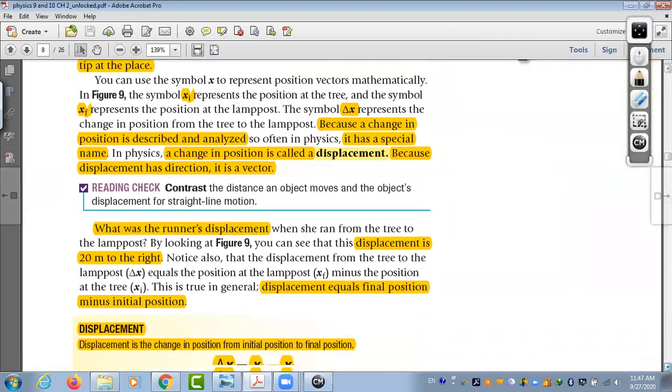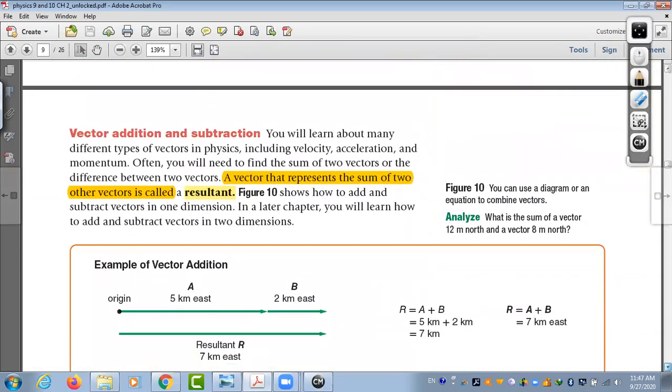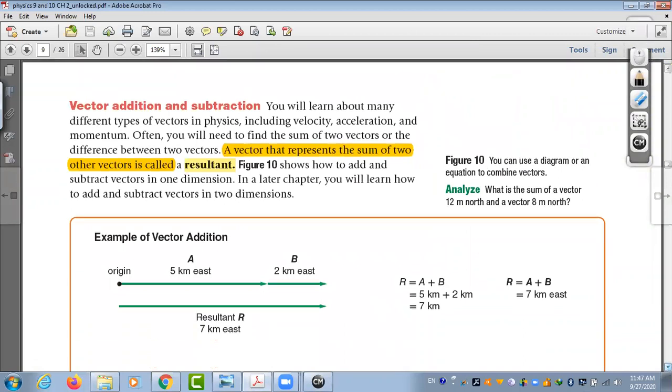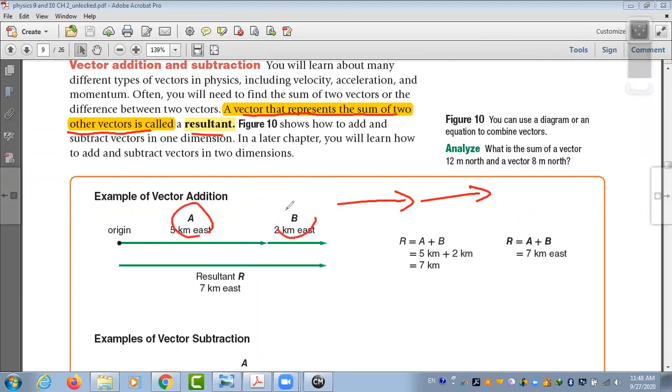Okay, this is for displacement. We have another one here, a vector resultant or the resultant of two vectors. We said what is the meaning of a resultant? A vector that represents the sum of two other vectors is called resultant. We said if we have two vectors in the same direction, we will add the two vectors like vector A and vector B. So resultant R equals vector A plus vector B.